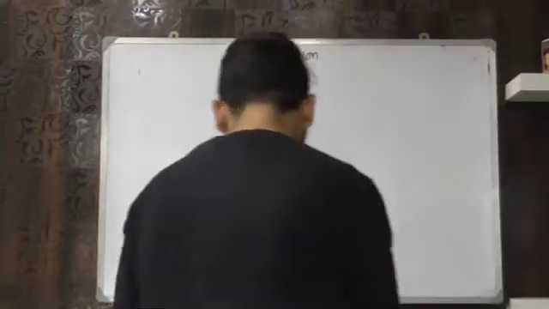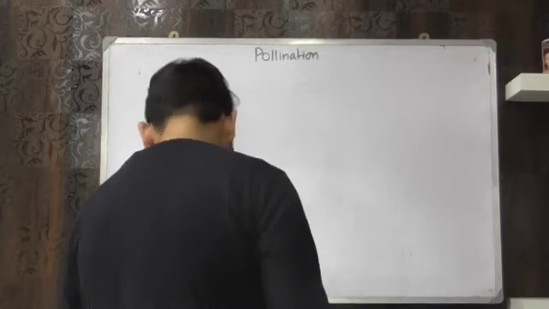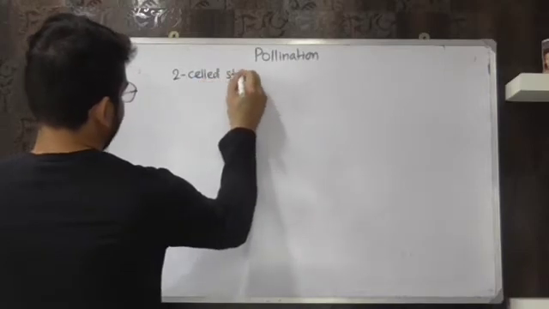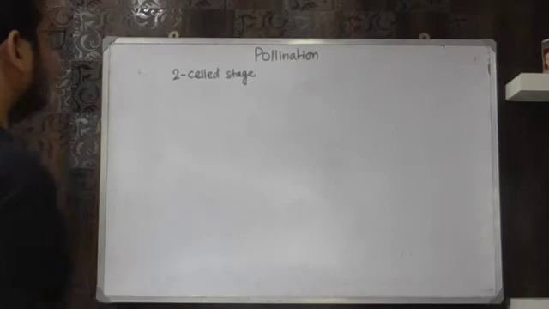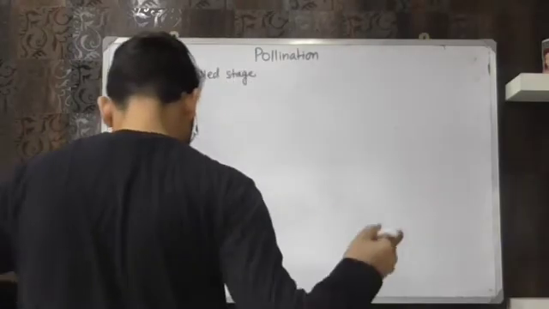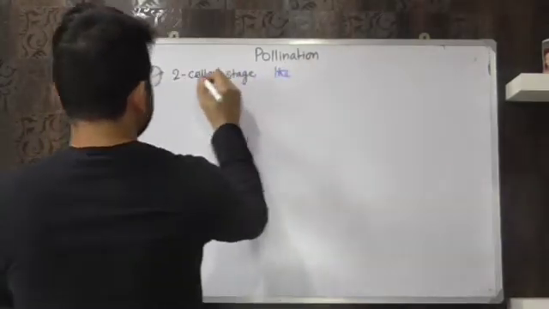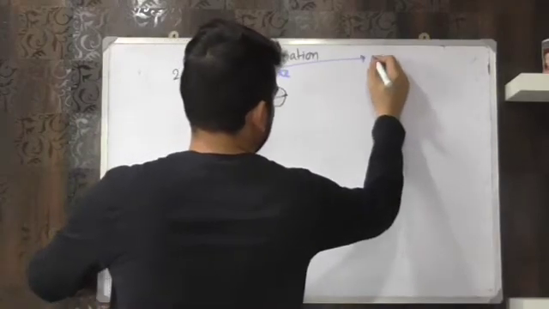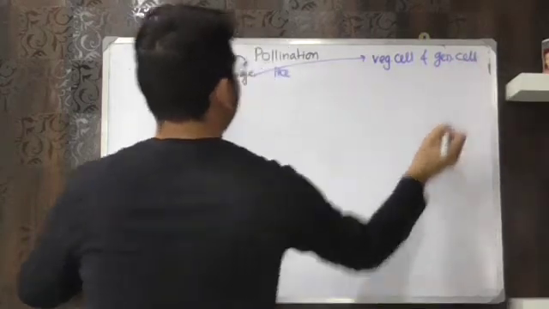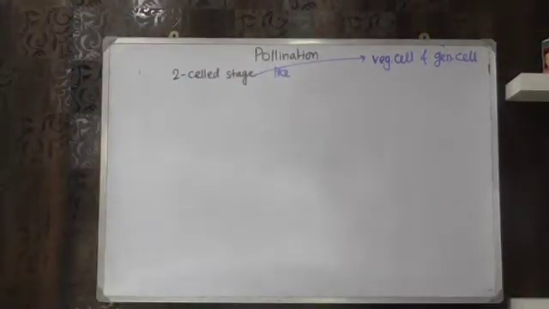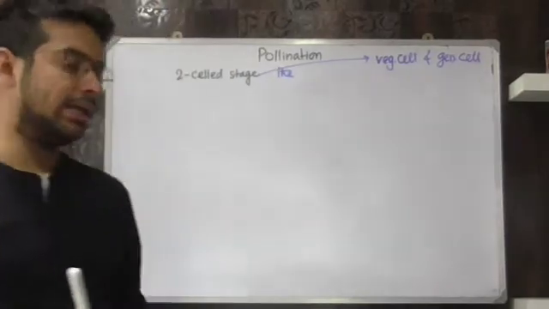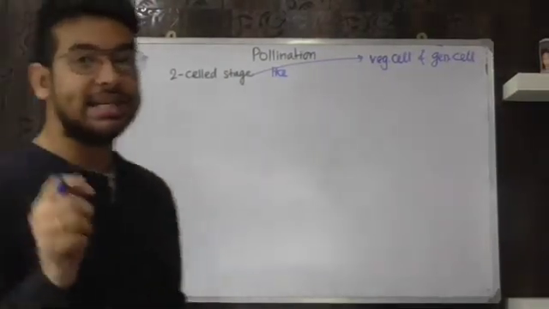If the pollen grains are released at two-celled stage. Again, we have also discussed about two-celled stage in the previous lecture. If the pollen grains are released at two-celled stage, two-cell stage क्या होता है याद करो. Two-cell में दो cells होते थे. एक होता था vegetative cell और veg cell, और एक होता था generative cell और gen cell. Then two-cell stage कॉमा देकर या फिर ब्रैकेट में लिख सकते हो the veg cell and gen cell. एक cell, दो cells, two-cell stage.